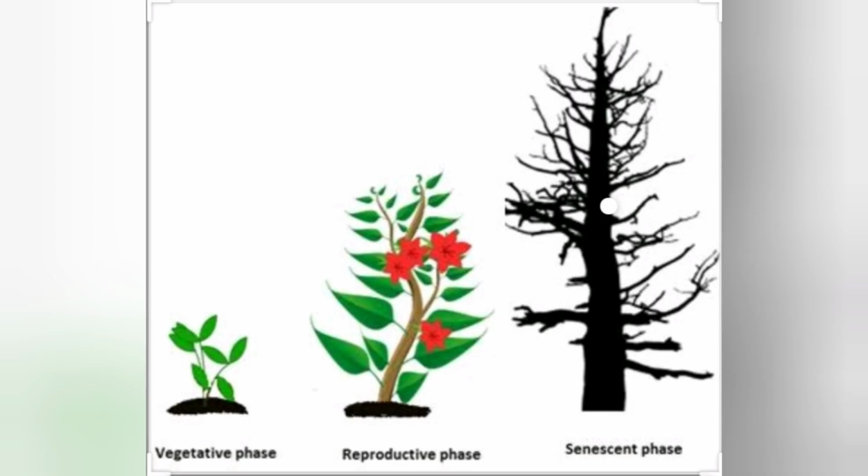The period of growth to reach maturity for sexual reproduction is called the juvenile phase. In plants, this same juvenile phase is called the vegetative phase.